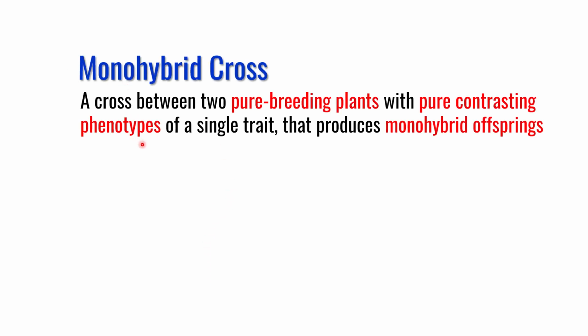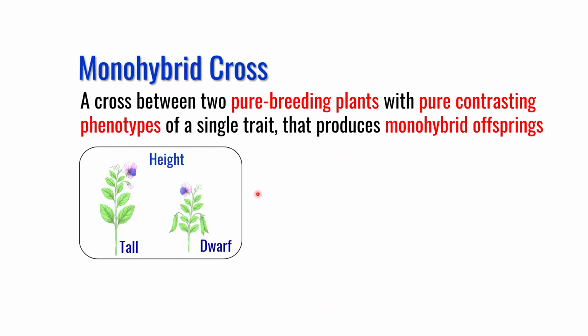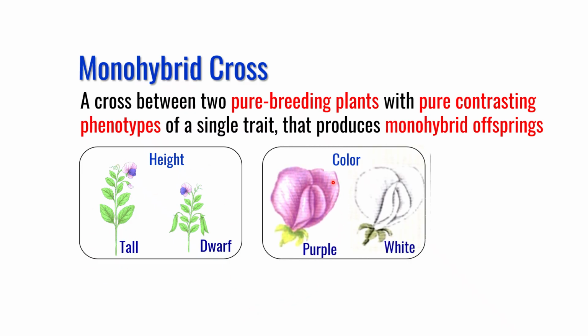So let us define monohybrid cross. This is a cross between two pure breeding plants with pure contrasting phenotypes of a single trait. That is why it is called mono. Mono means single, and it produces monohybrid offspring. For example, for the trait height, he selected pure tall and pure dwarf, and for the color trait, he selected pure purple and pure white. Such a cross was known as monohybrid cross.